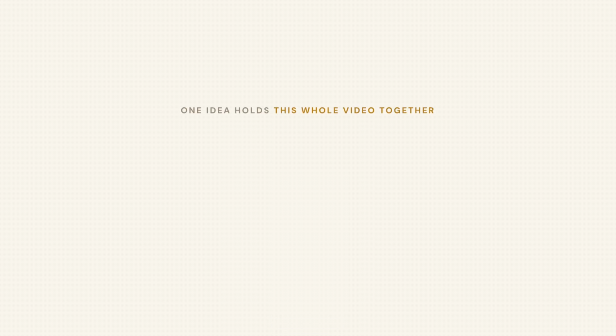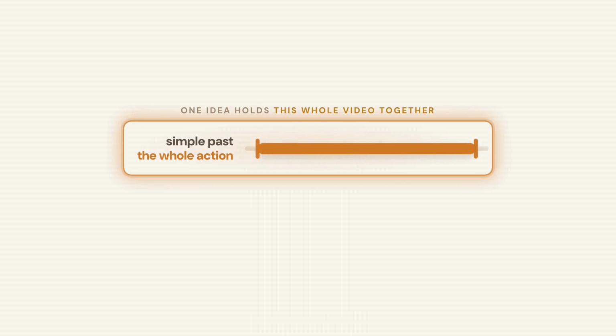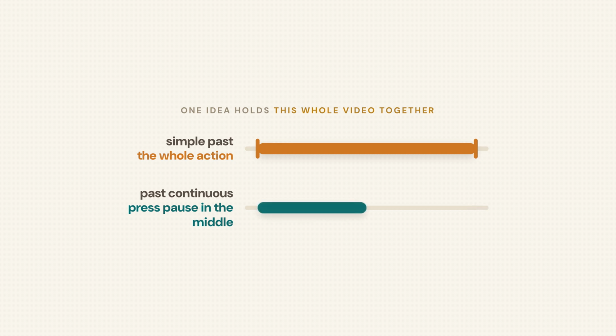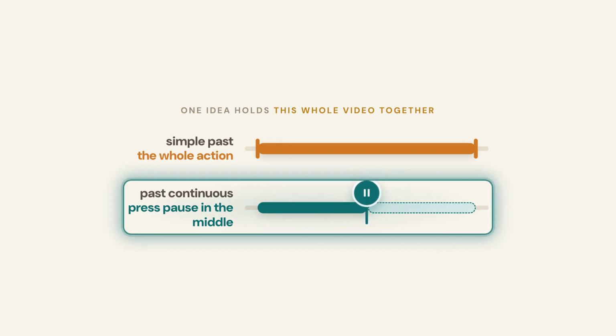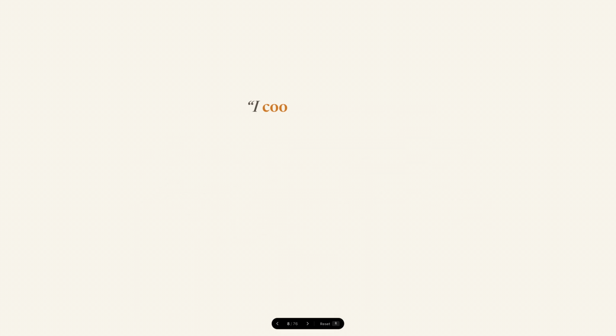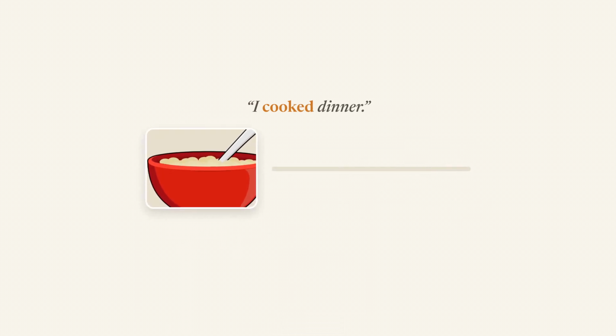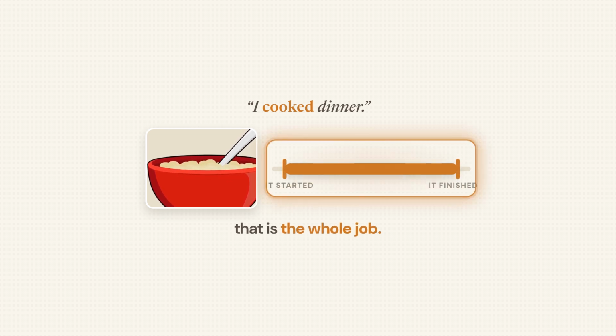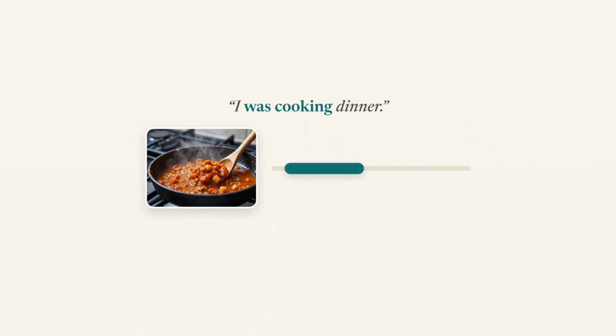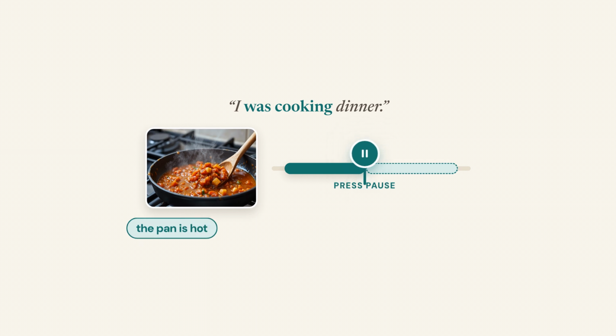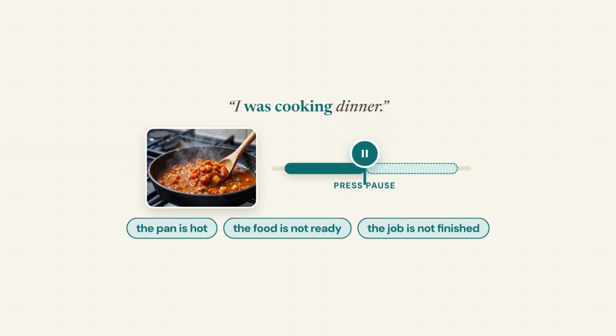One idea holds this whole video together. The simple past gives you the whole action. The past continuous presses pause in the middle of it. Listen: I cooked dinner. That is the whole job. It started, it finished. I was cooking dinner. Press pause. The pan is hot, the food is not ready, the job is not finished yet.